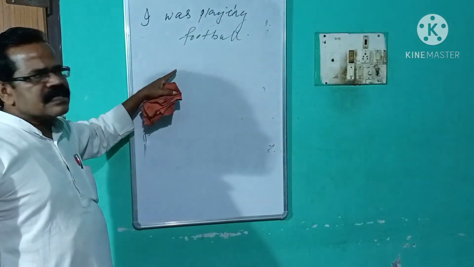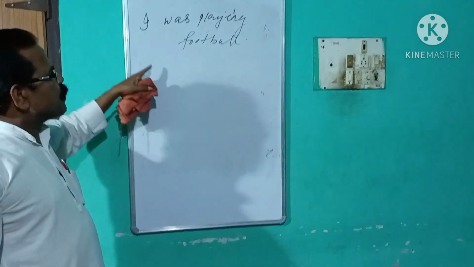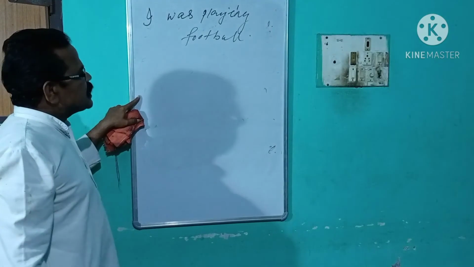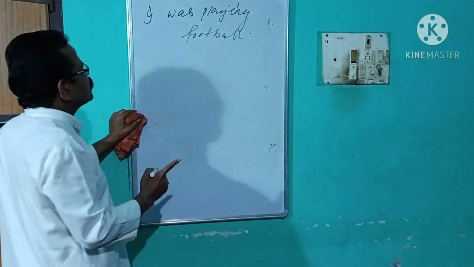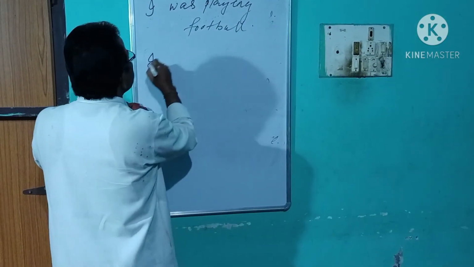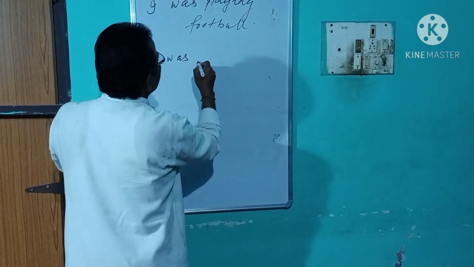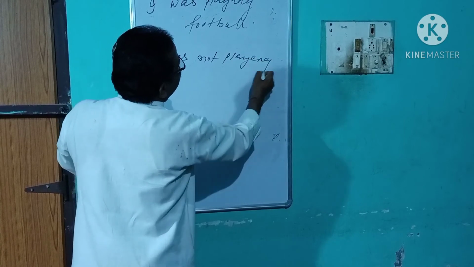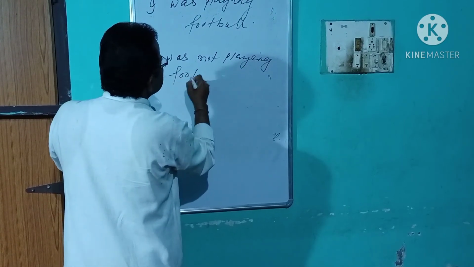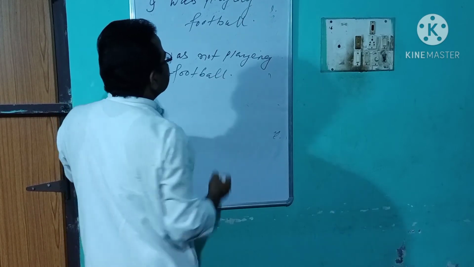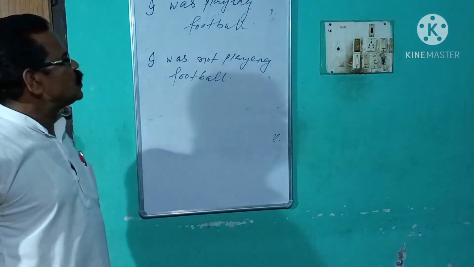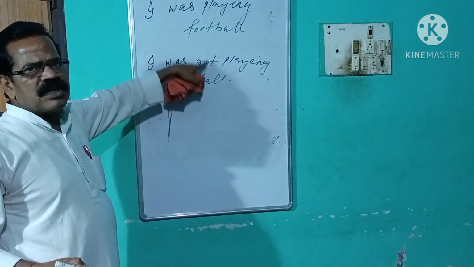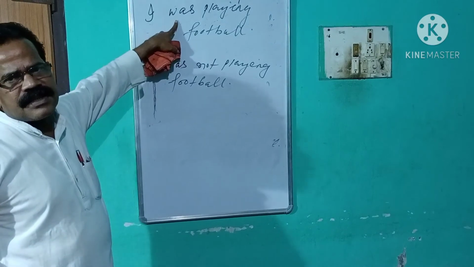Let us change this past progressive affirmative sentence into a negative sentence using just not afterwards: I was not playing football. You see, this affirmative sentence changed into a negative sentence using not.